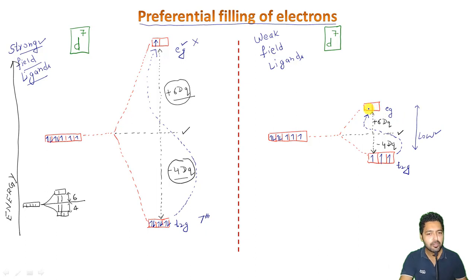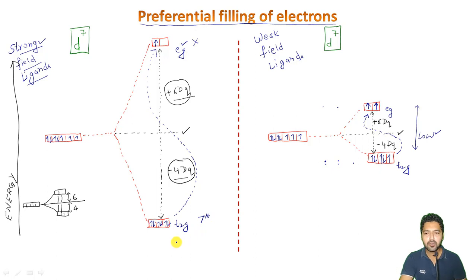So the fourth electron will go here, the fifth one, and then the sixth one will be filled here, and then comes the seventh like this. Okay, so once again the magnitude of splitting is low here, so it will be following Hund's rule of maximum multiplicity. The electrons will tend to remain parallel to each other as far as possible. So the filling will be like 1, 2, 3, 4, 5, then 6, and then 7, right?